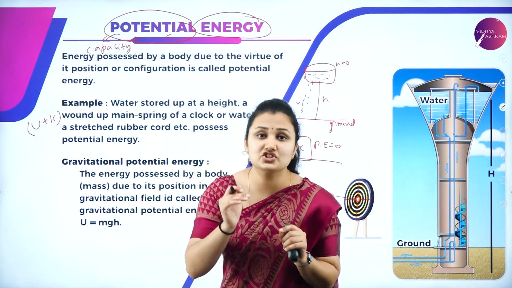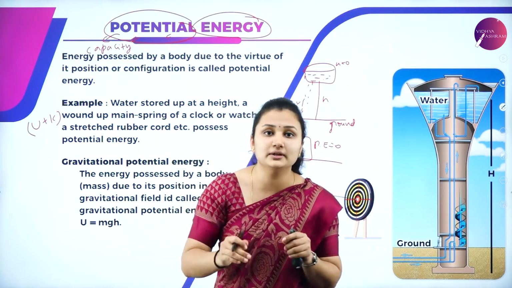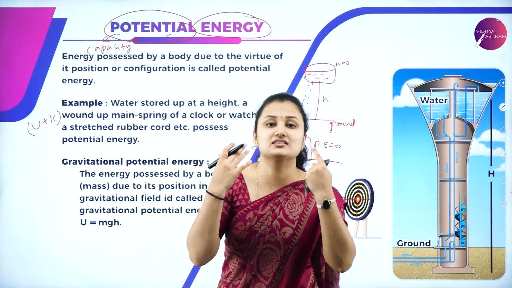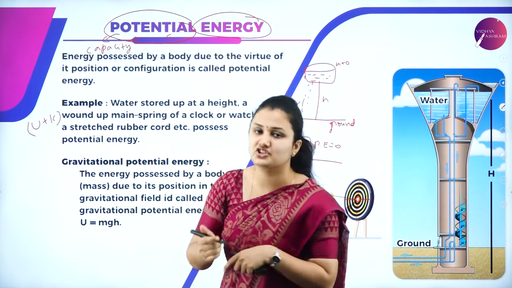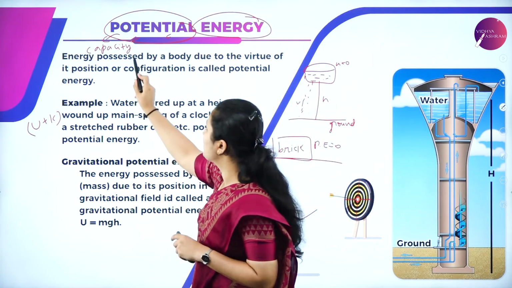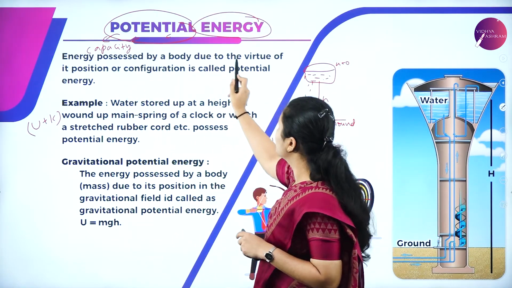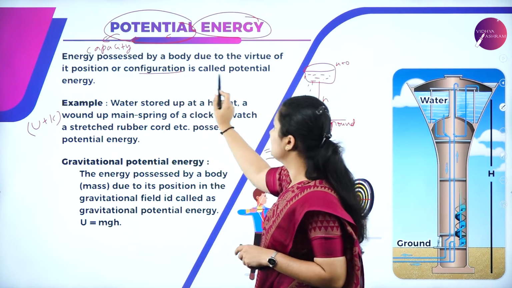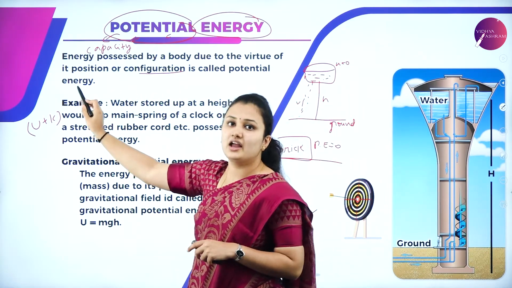It is the energy stored in a body due to its position or change in shape, or you can say position or configuration, and it is called potential energy. So the energy possessed by a body by virtue of its position or configuration is called potential energy.